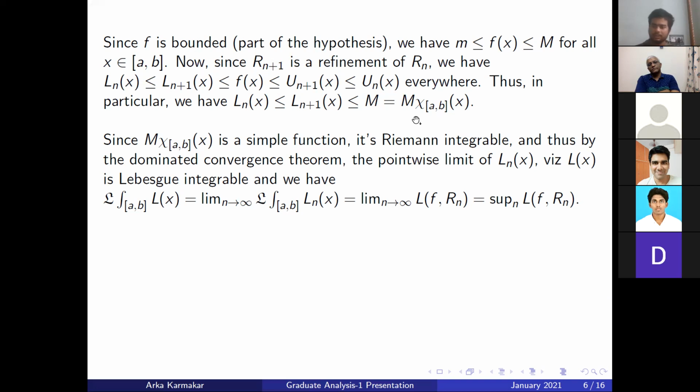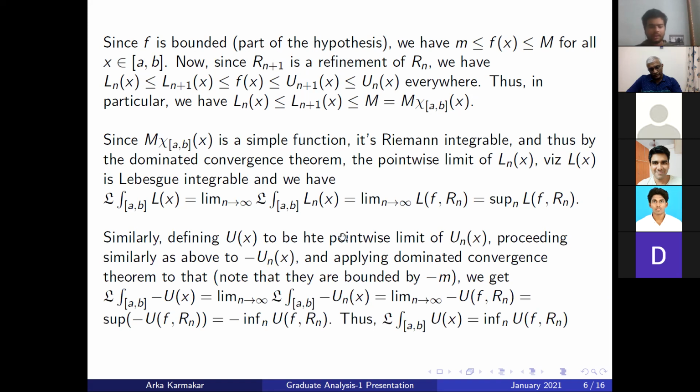The dominated convergence theorem tells us that the pointwise limit of L_n, which is defined as the function L(x), is Lebesgue integrable as well, and we can interchange the limit and the integral to get that the Lebesgue integral of L(x) is equal to the limit as n goes to infinity of the lower sum, which is equal to the supremum, because the lower sum is non-decreasing. Similarly, the exact same thing holds for the upper sum.